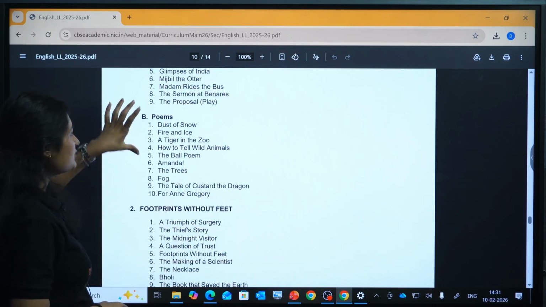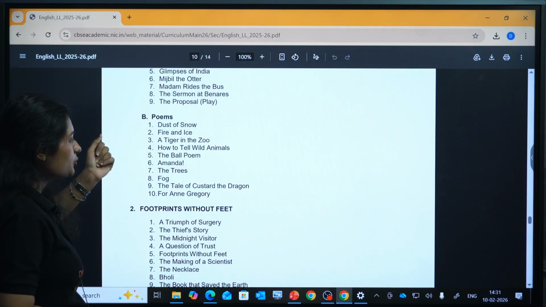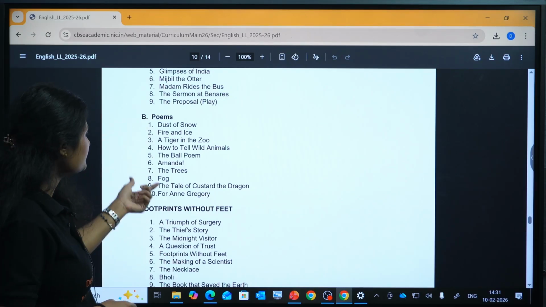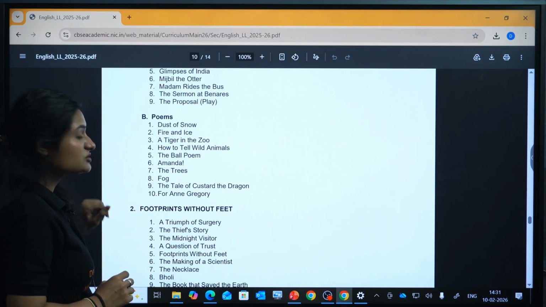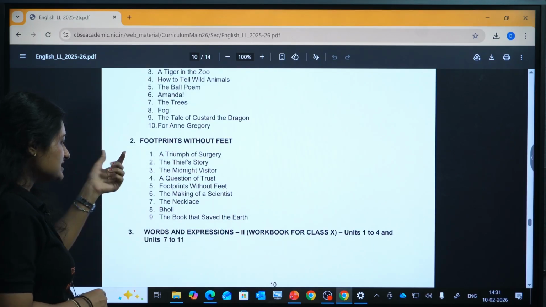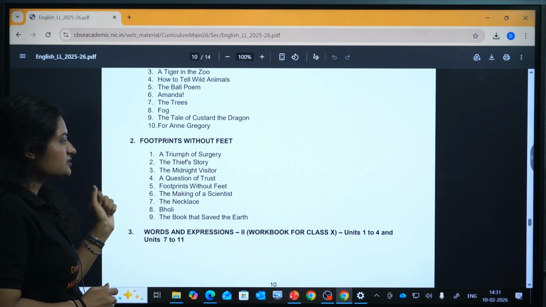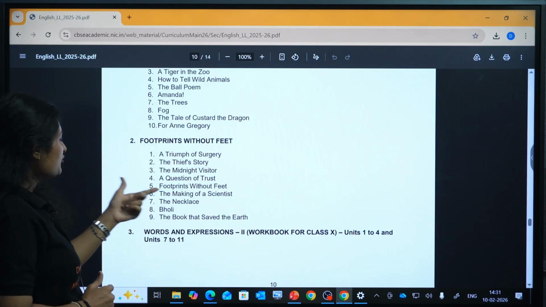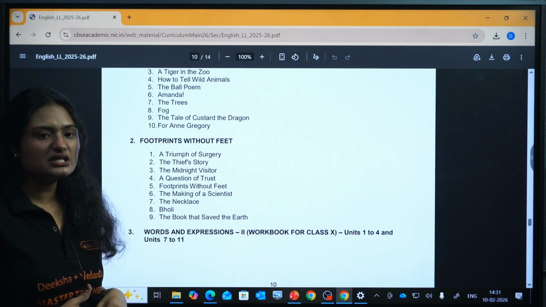From poems, you have Dust of Snow, Fire and Ice, A Tiger in the Zoo, How to Tell Wild Animals, The Ball Poem, Amanda, The Trees, Fog, The Tale of Custard the Dragon, and For Anne Gregory. These all will be coming. And from the book Footprints Without Feet, these 9 chapters will be coming. A Triumph of Surgery, The Thief's Story, The Midnight Visitor, A Question of Trust, Footprints Without Feet, The Making of a Scientist, The Necklace, Bholi, The Book That Saved the Earth.